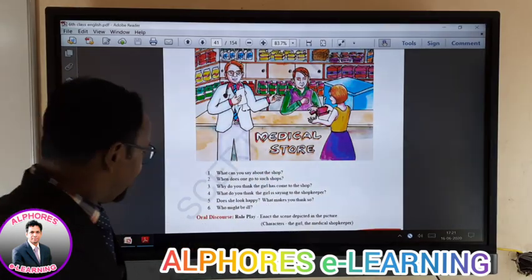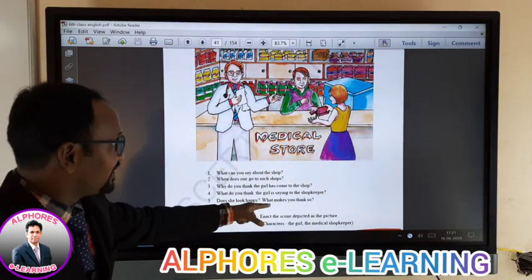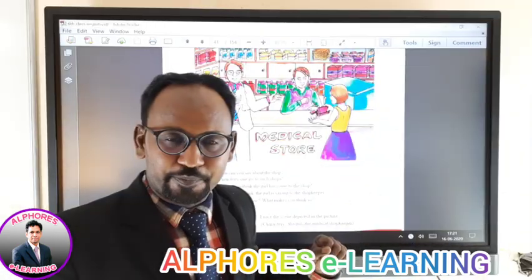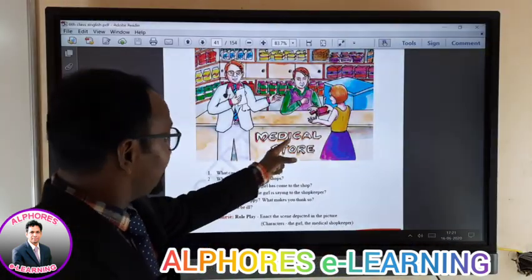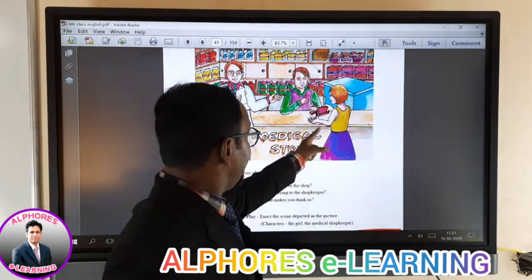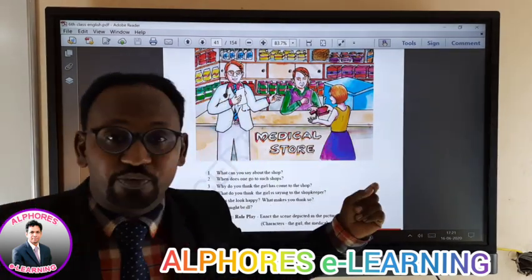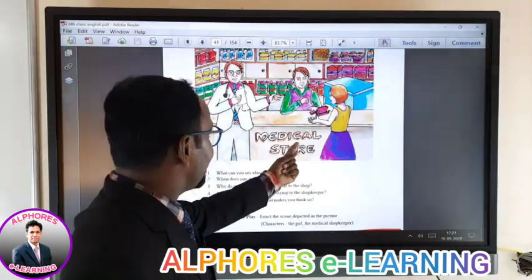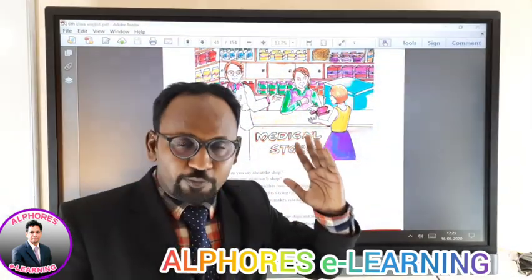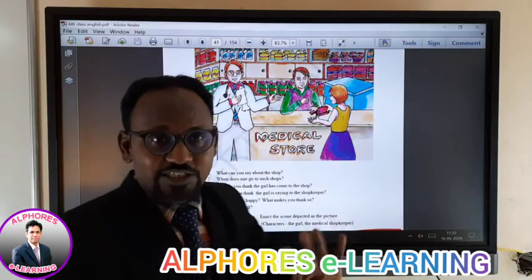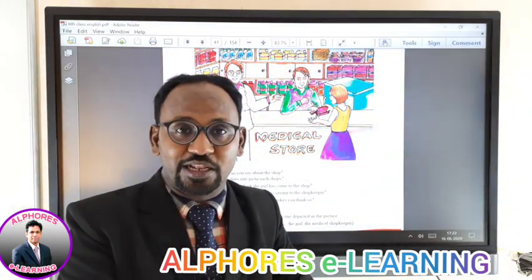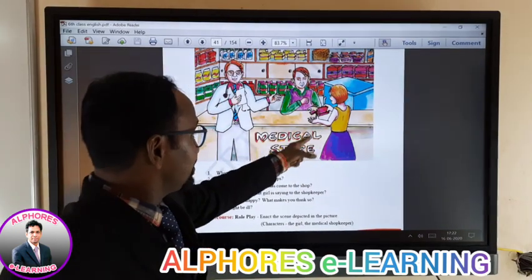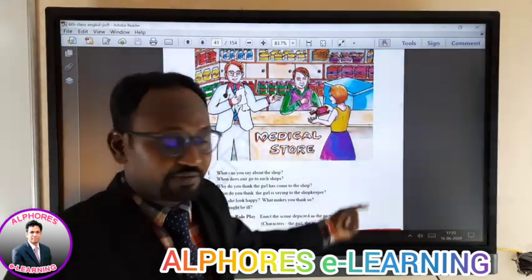Okay? Now, does she look happy? What makes you think so? So, nowhere is it found that she is happy. We can't assume that, because the girl wears a kind of serious look, or some kind of stress she is undergoing, probably. So we can't say that she is happy. Whether she is sad or dull, that is secondary, but we can't say that she is happy because we have no symptom or indicators there.